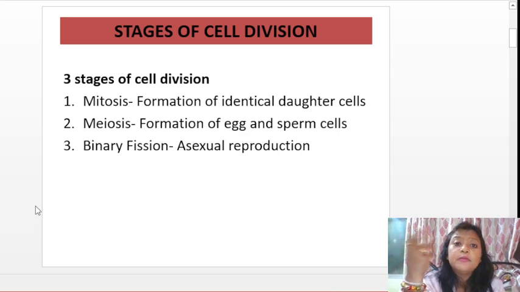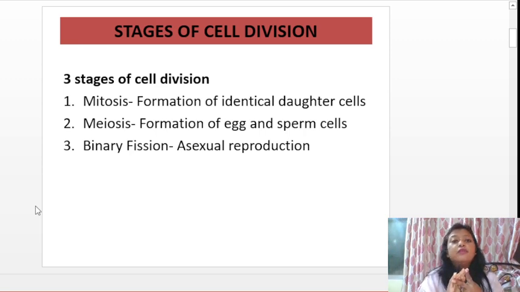Especially it happens in amoeba and in archaebacteria. What happens there, you can see binary fission. Binary means two, and fission means to break. So one body will break into two parts or two other bodies. So here asexual reproduction is occurring. So this is all about the three stages of cell division. Now we'll go into the detailed part.